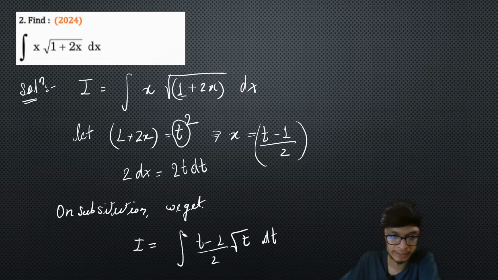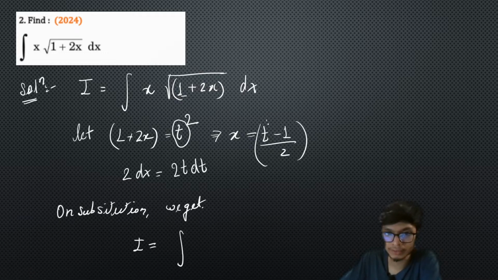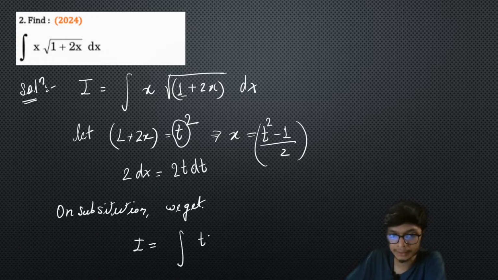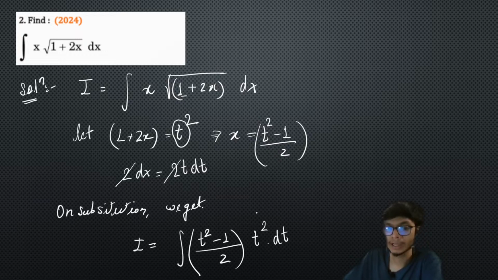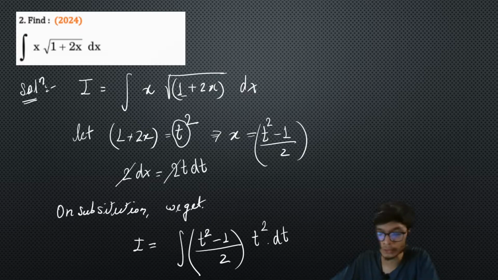Over here you will have only one simplification, and your integral will be simplified. So x is equal to (t square minus 1) upon 2, and the integral becomes the integral of (t square minus 1) upon 2, with t, and dx is basically 2t dt, so you will have t square dt. Now you see that you are getting rid of the square root terms, which is simply for simplification of the calculation. So from here you can take out the solution.